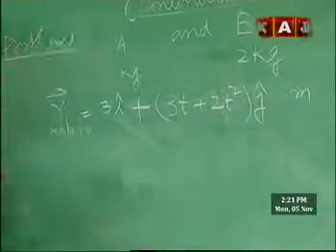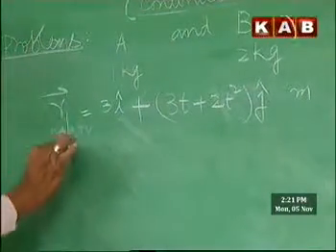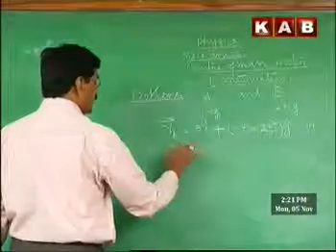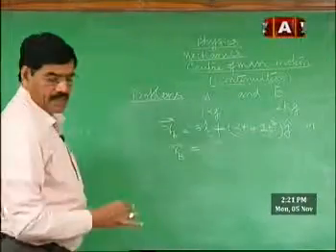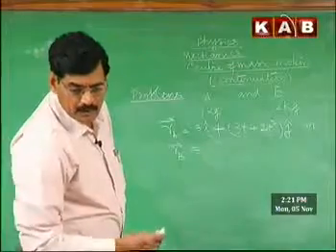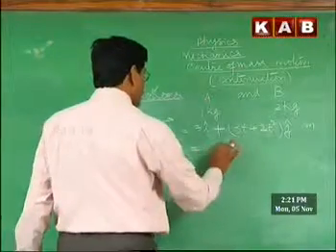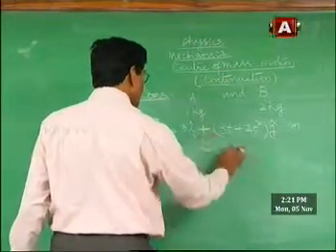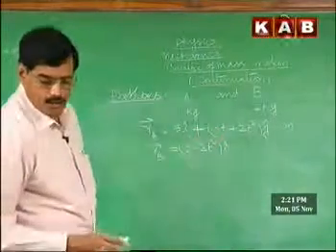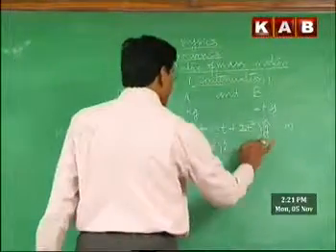Similarly, at that instant, the position vector of the second particle RB is 3 minus 2t squared i plus minus 60j meters.